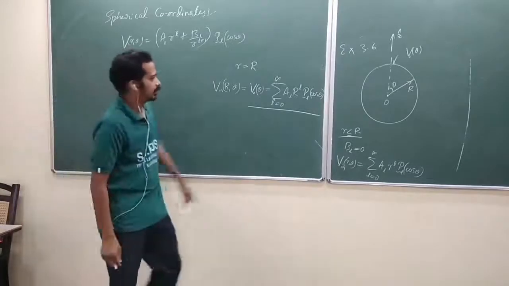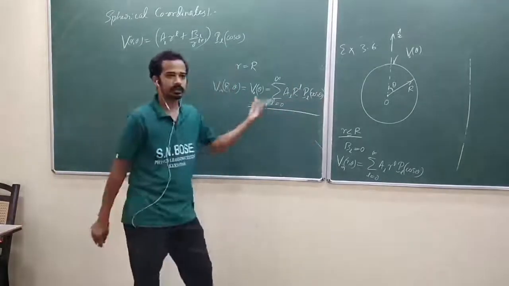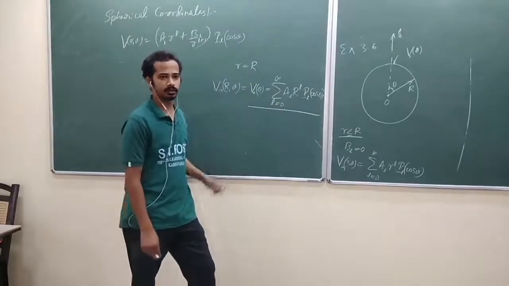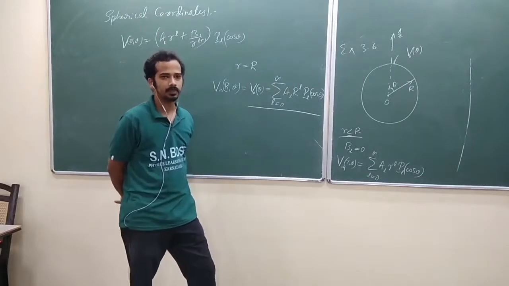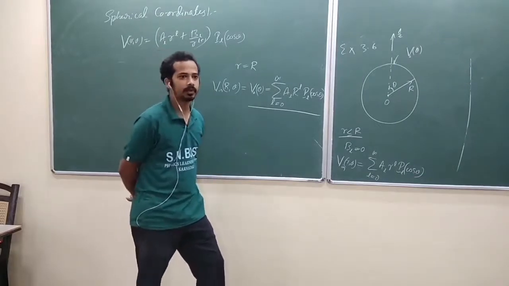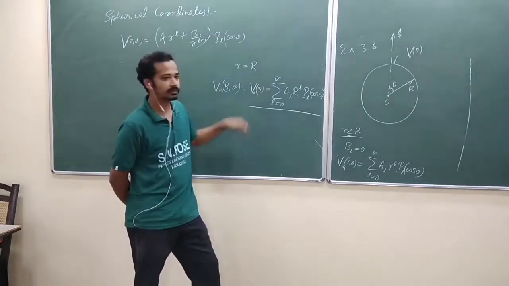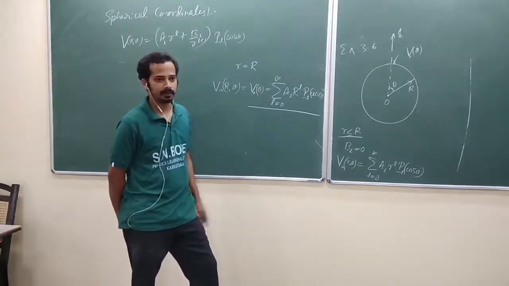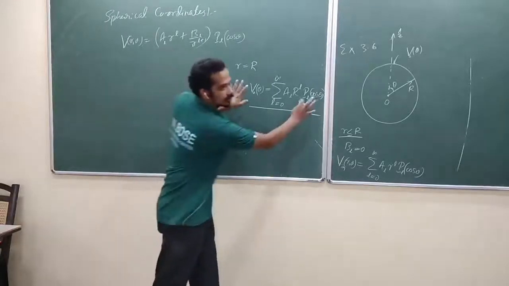What is the Fourier trick? Multiply by PL dash of cos theta, sin theta, d theta on both sides and integrate. Use that orthogonality relation to grab that AL. But in an actual exam problem, you don't have to do that. He will give V naught of theta. Write that in terms of PL of cos theta and compare the coefficients.